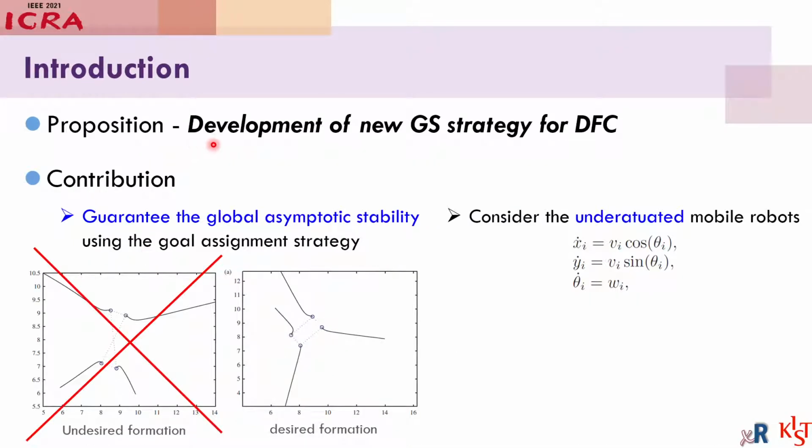So our proposition is to develop a new goal assignment strategy for distance-based formation control. There are two contributions of our work. First thing is we can guarantee the global stability using the goal assignment strategy. And the second thing is that we consider the underactuated mobile robots.